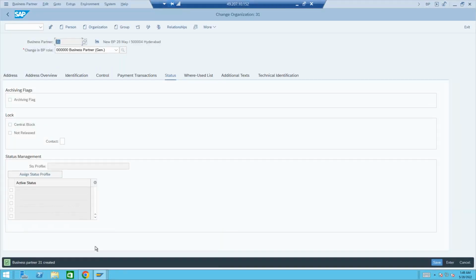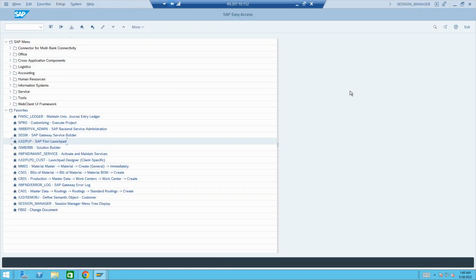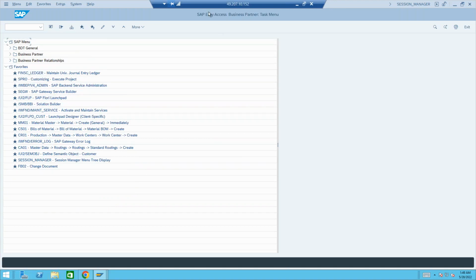There is also one transaction for business partner where you can maintain everything in a single screen, be it number ranges, screen sequence or field assignment, anything for business partner. You see this screen? This screen is SAP Easy Access, and we are very familiar with it, right? The T-code is BUPT. It is still an Easy Access screen, but with a business partner menu.